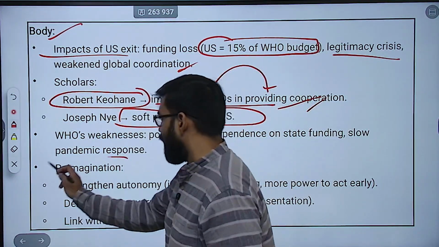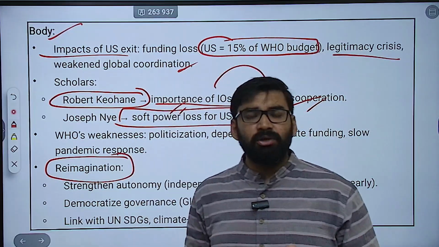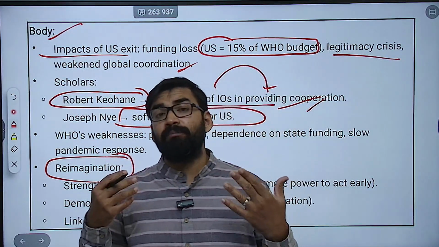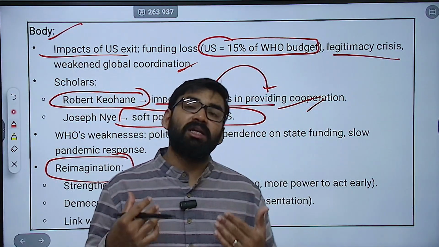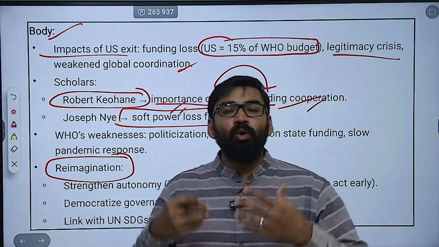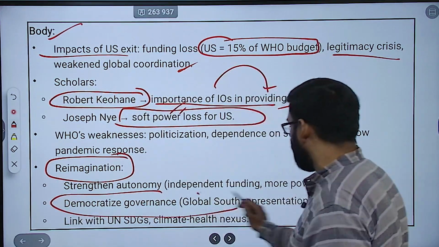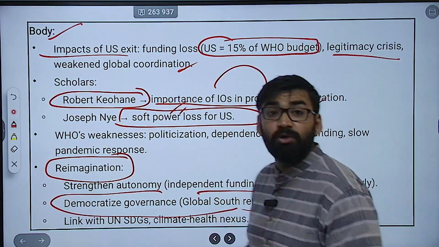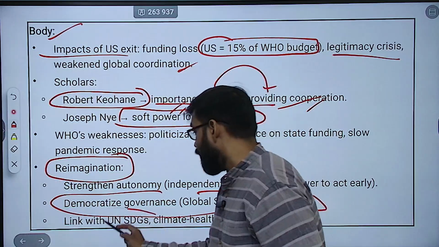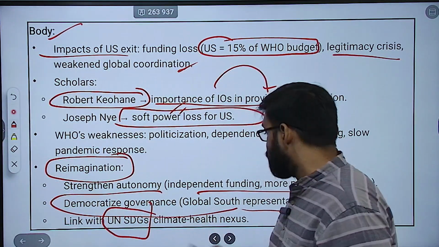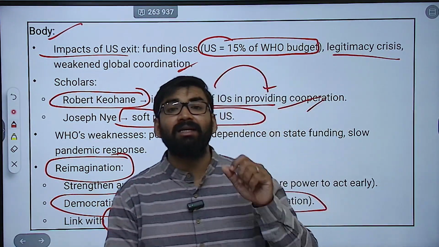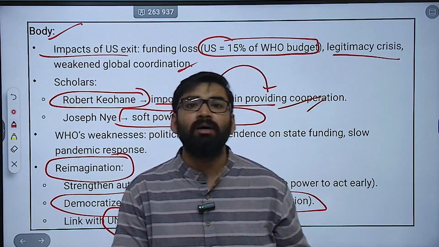Then reimagination: you can mention strengthening autonomy. That means there is a need for independent funding and more power to act early. There is a need for democratized governance like Global South representation. Then you can link this with the UN Sustainable Development Goals as well as the climate-health nexus. So these things you can mention.